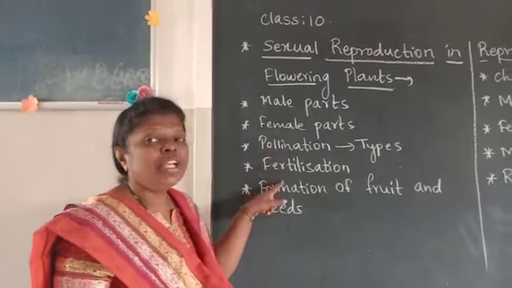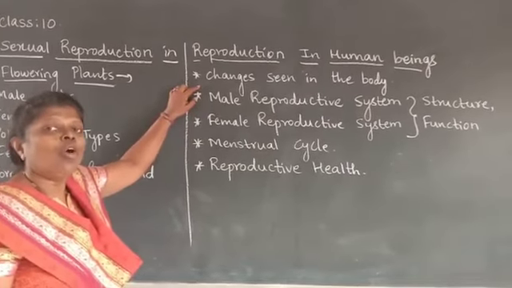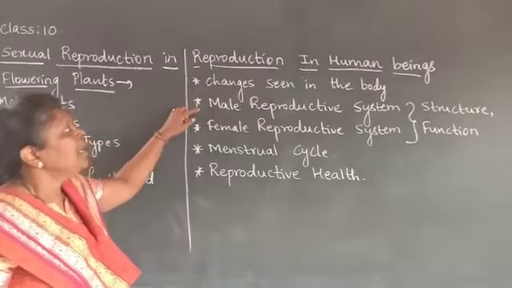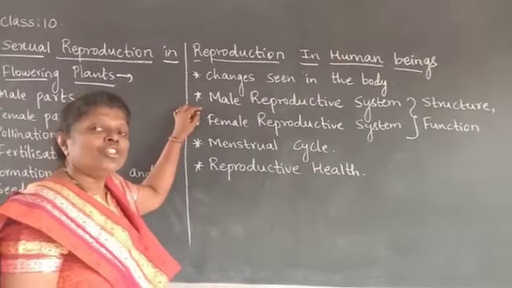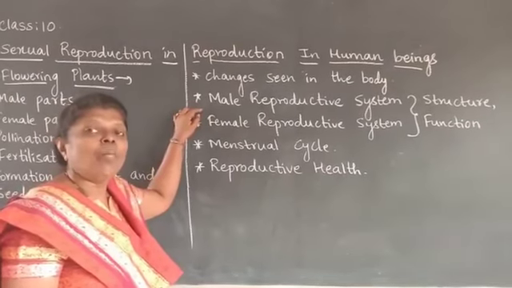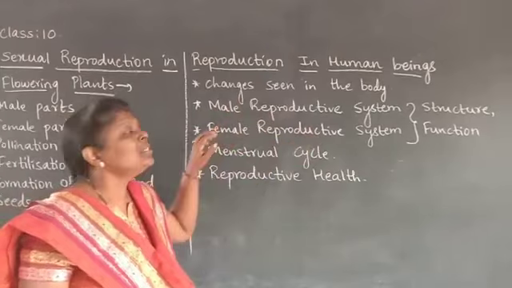Now let us see the reproduction in human beings. So the first topic is we will study the changes seen in the body of boys and girls, or you can say male and female, when they attain puberty or the adolescence period. Then the next topic is the male reproductive system. So children, here I will be explaining to you about the male reproductive system, about its structure as well as function.